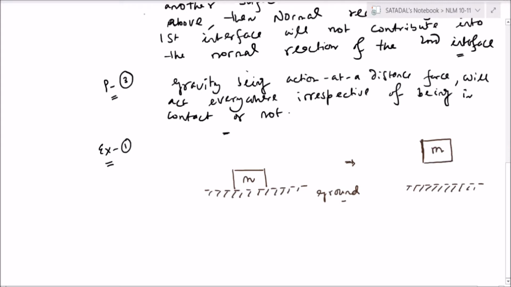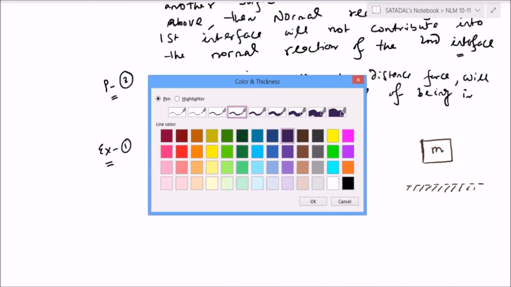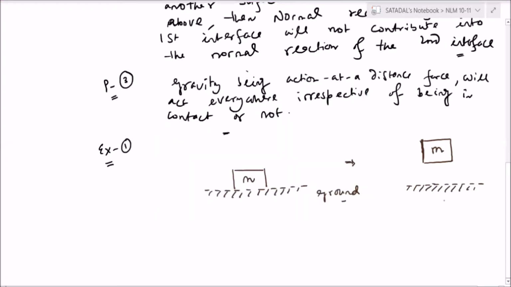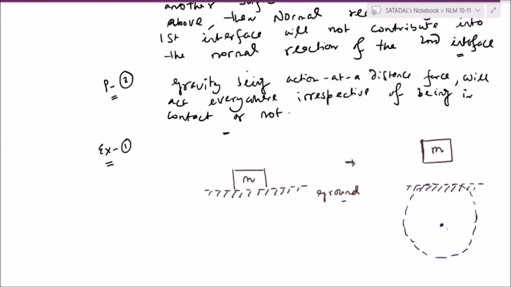This is block M. Now try to understand that ground means what? Ground means it is a smaller part of the larger picture. It is earth actually. Right? Clear? Okay. So, first thing first, this ground will attract the block with force mg in this direction. Correct?